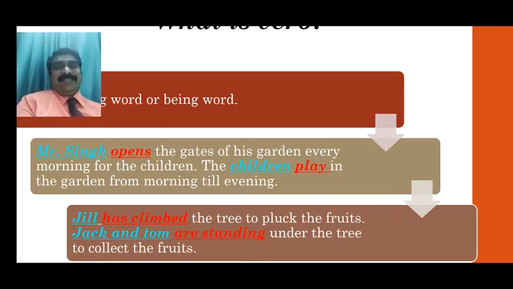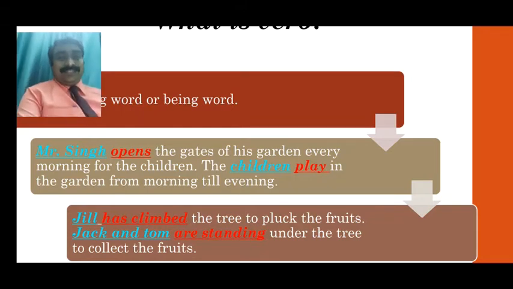In the next sentence, Jill has climbed the tree to pluck the fruits. So the sentence is talking about Jill, and what has Jill done? Climbed. So has climbed is a verb. Jack and Tom are standing under the tree to collect the fruits. What is the sentence talking about? The sentence is talking about Jack and Tom. That's why Jack and Tom are the subject, and you have rightly guessed, are standing is the verb.